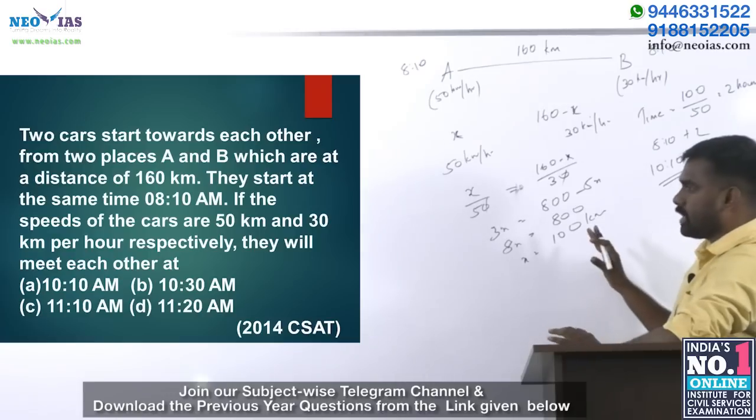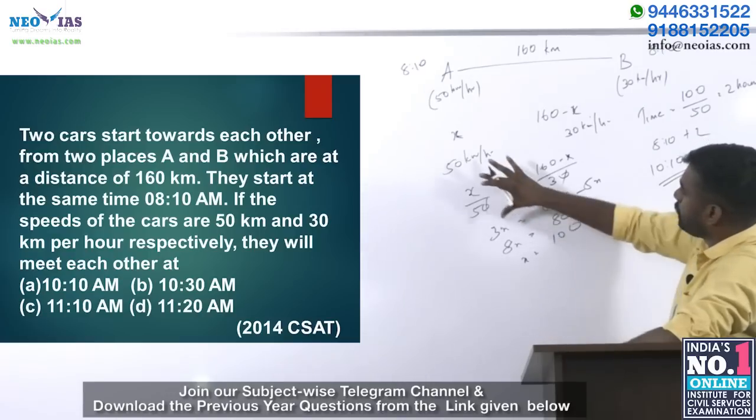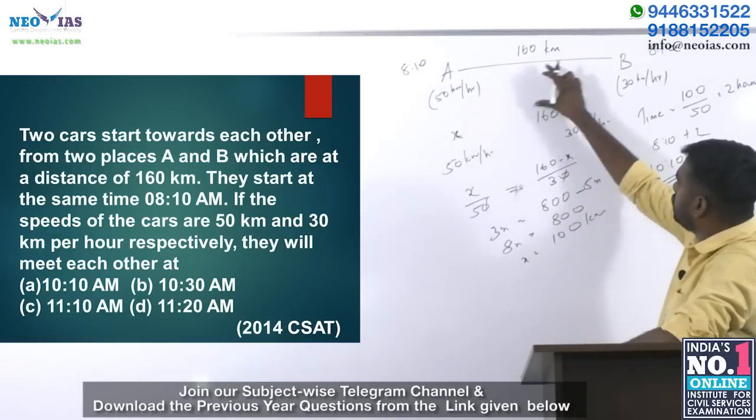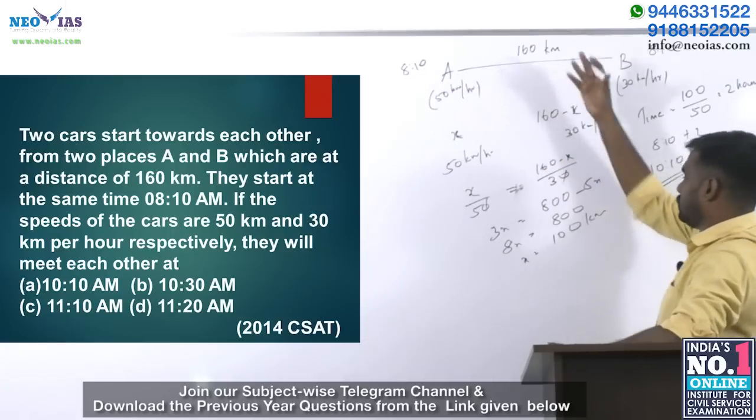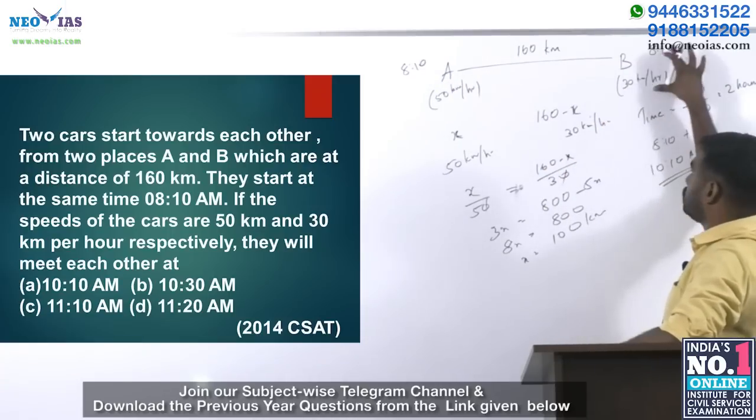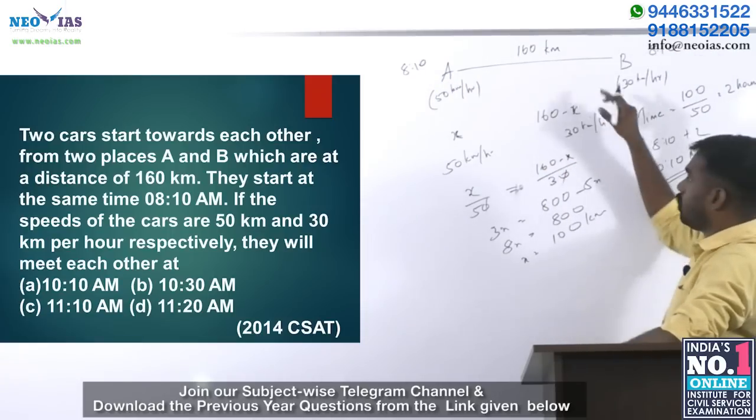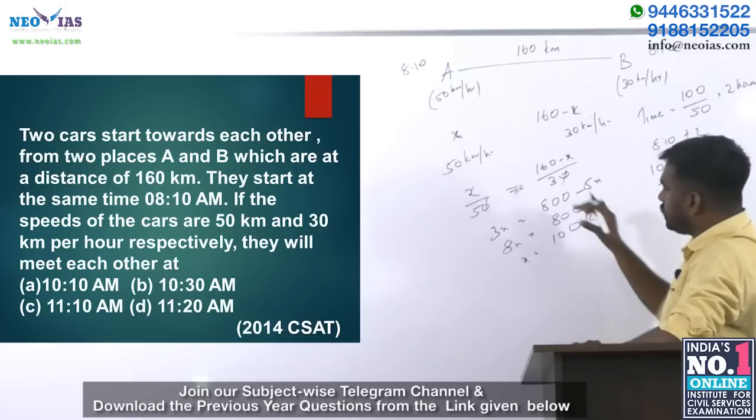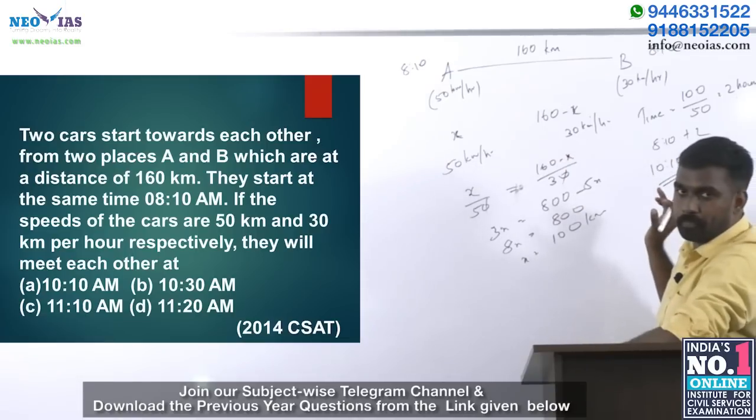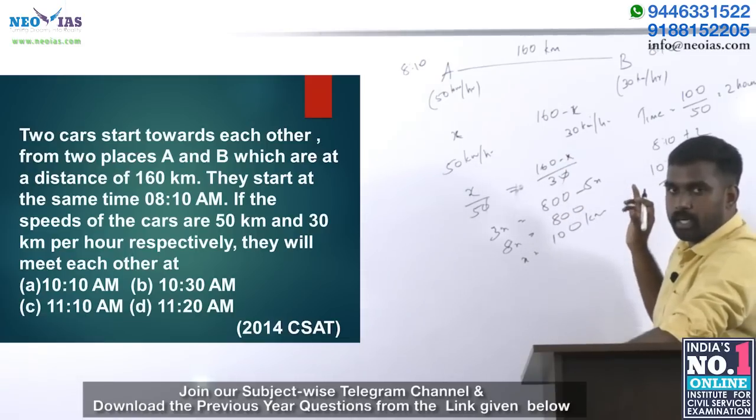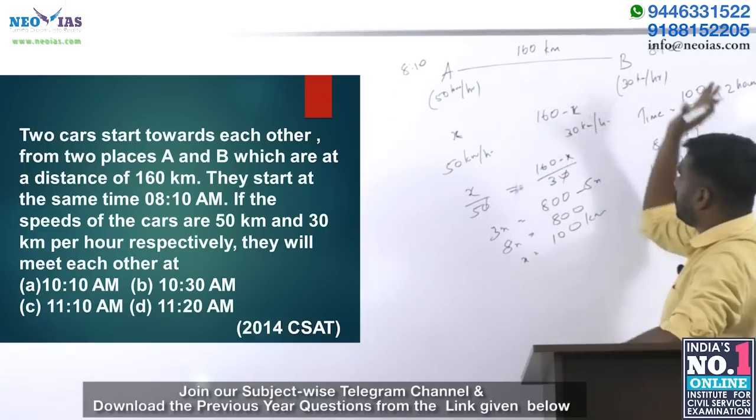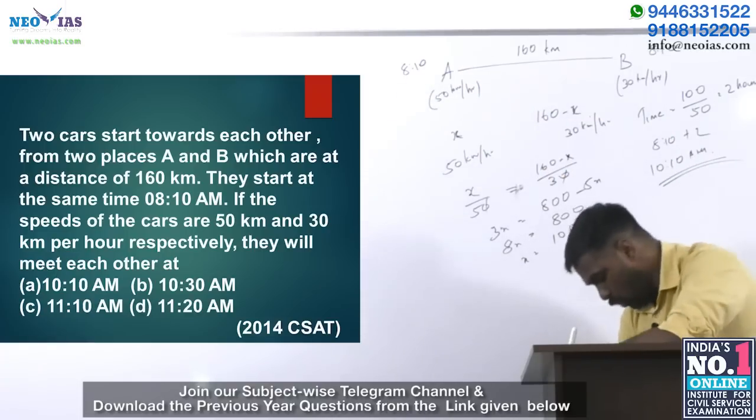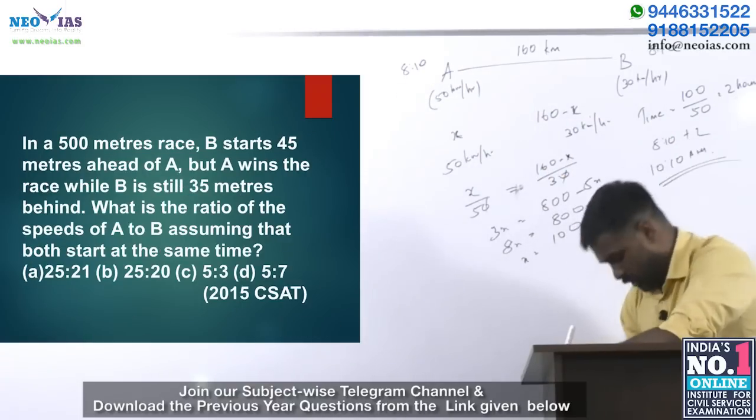So basic concept, simple idea, both cover some distance. This covers more distance because 100 is more, right? This covers only 60 kilometer. So whatever happens, time taken is the same. This is the key element here. Time taken by car A equals time taken by car B. So I hope you are clear with the question.